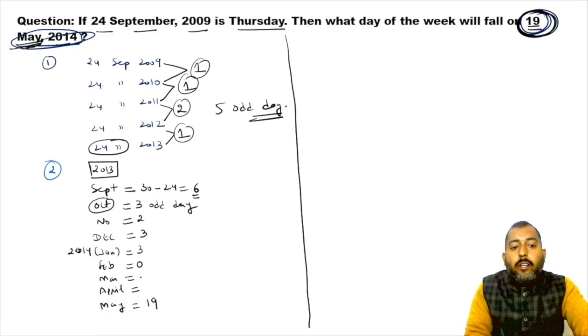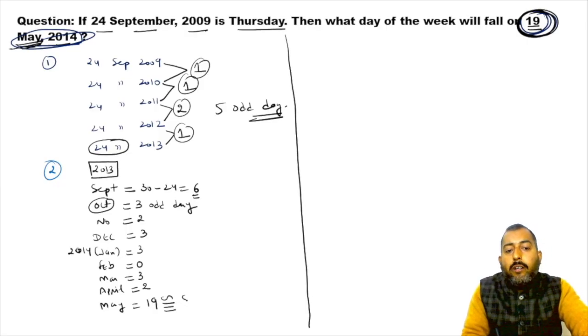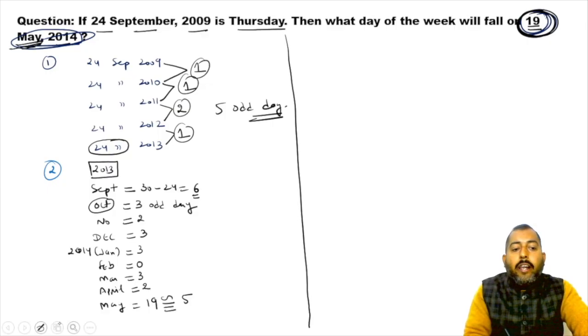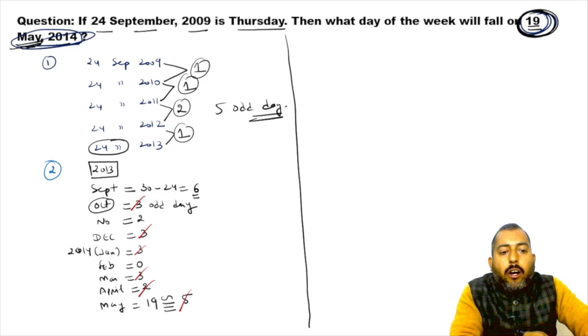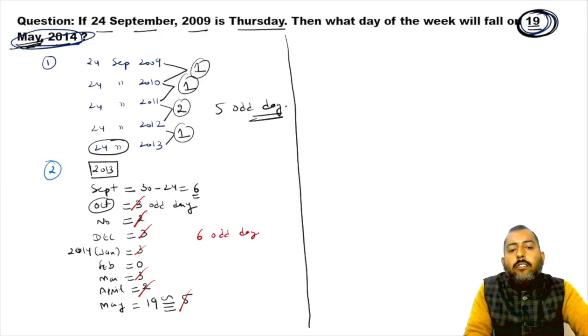Okay, now further, March, how many odd days? 3. April, how many odd days? 2. 19, if you divide 19 by 7, number of odd days will be 5. Okay, now whenever your sum is 7, discard it. 5 plus 2, 7, discard it. All right, now further, 3 plus 3 plus 3 plus 3, it becomes what? 12 plus 2, 14, discard it. So from step number 2 we are having only 6 odd days.